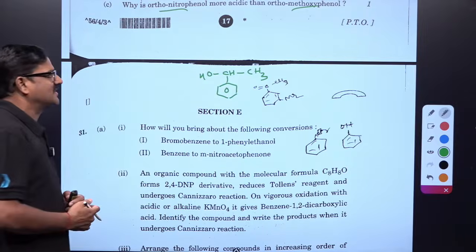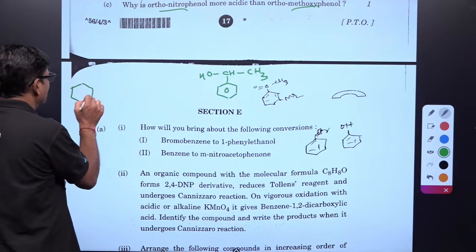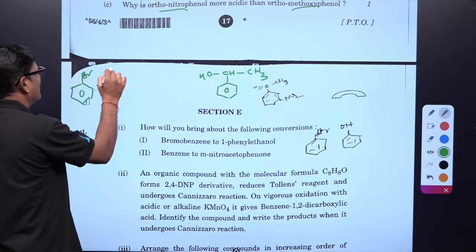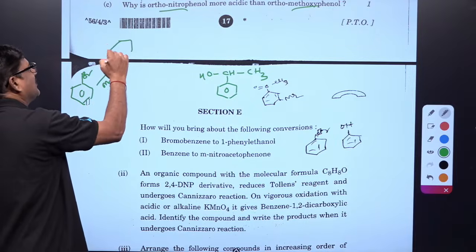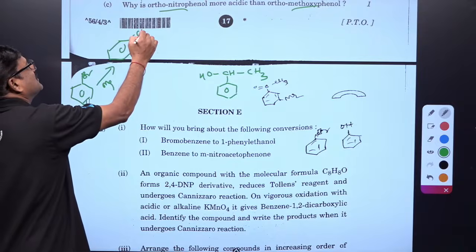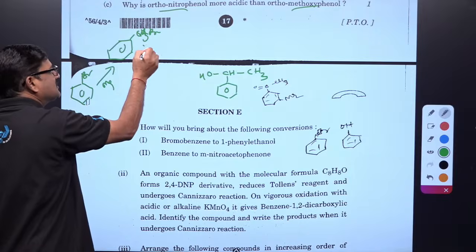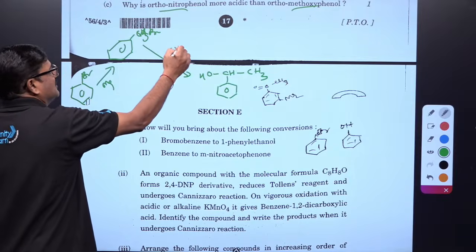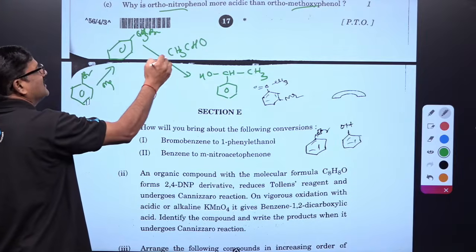It is a secondary alcohol, and this is bromobenzene. So bromobenzene with magnesium and ether gives magnesium bromide, which is treated with CH3CHO followed by hydrolysis.